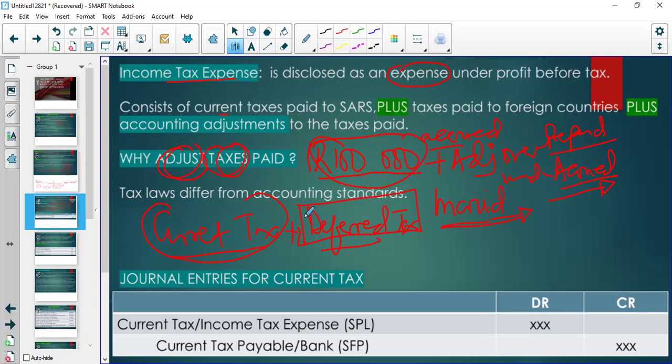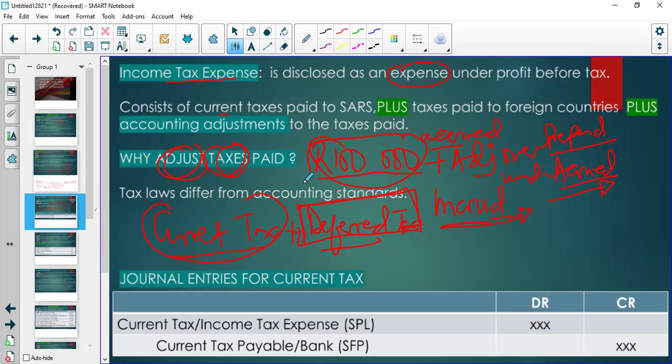And that adjustment is done by a process of deferred tax. So we will take you through deferred tax, and we'll show you a very simplified way of making that adjustment, right? You don't have to understand that, but you need to know, right? I will also explain to you how you can do that.